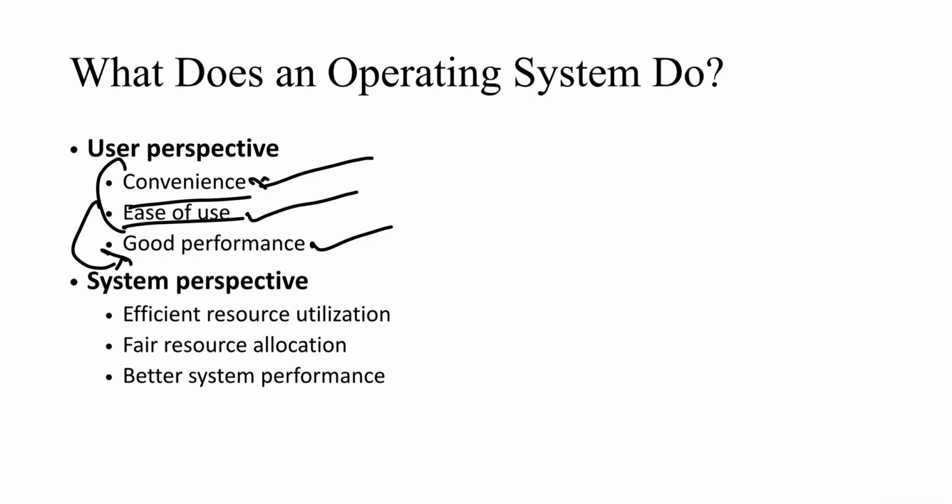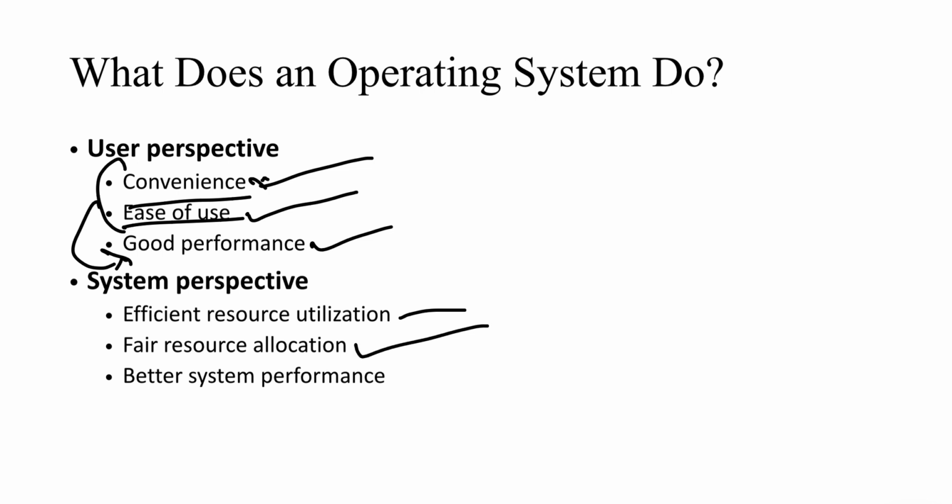But from the system's perspective, it is completely different. What does the system require? We want the overall system to efficiently do the resource utilization and allocation. Given the resources, it should be very efficient in utilizing them, and fairness should be there.